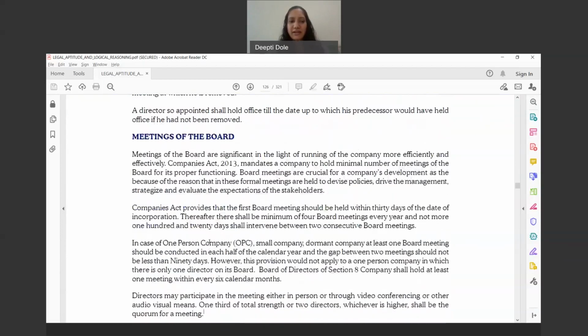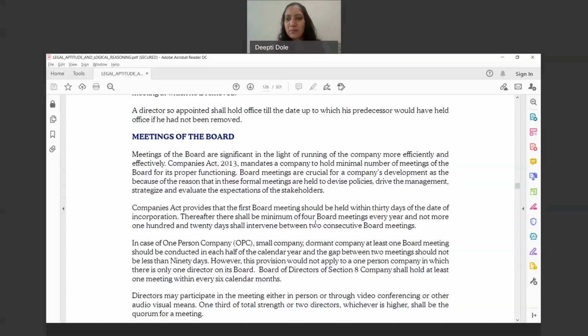Then meetings of directors. Now this is very important. The reason being, this is how the board functions, or how a company functions. It can function through the board of directors, like the day-to-day affairs, the management of the company, who should be appointed, what the policies of the company are, what the contracts with customers are, or what the sales policy should be, and so on.